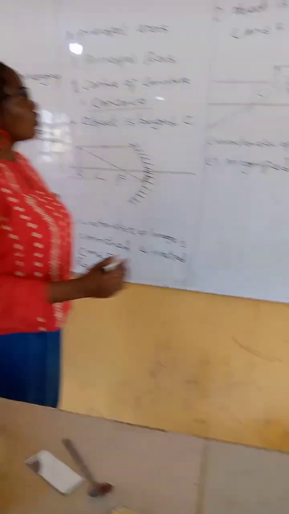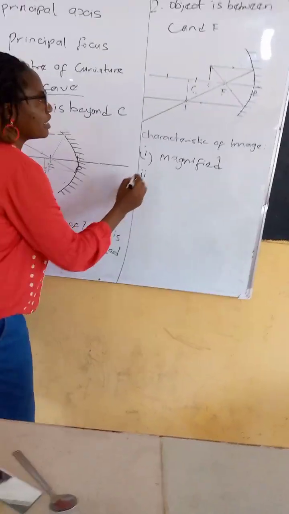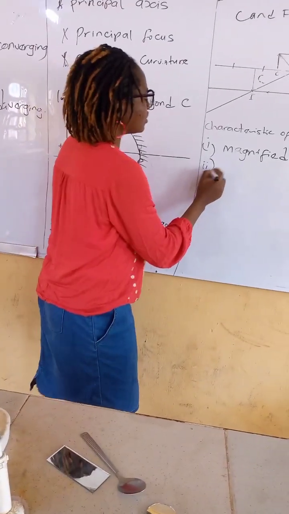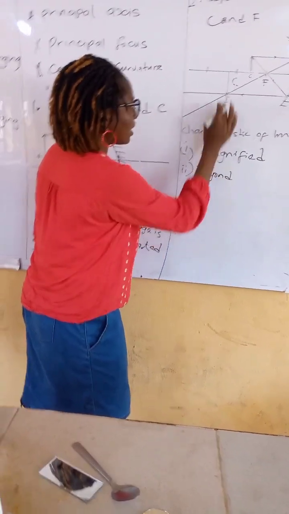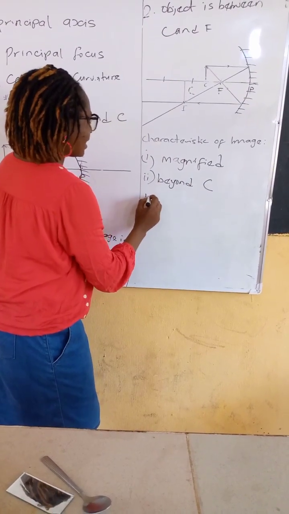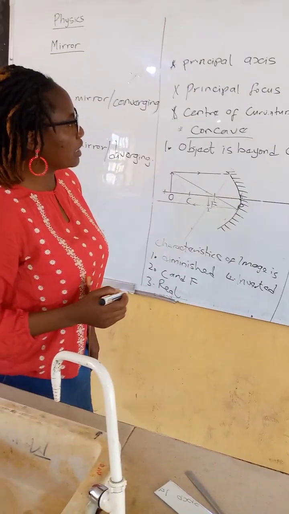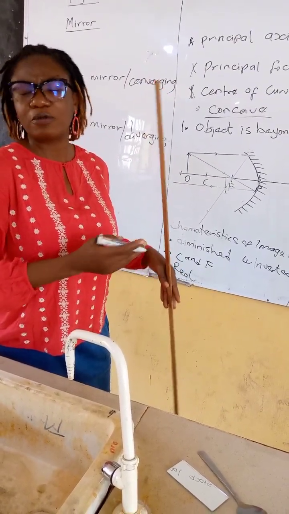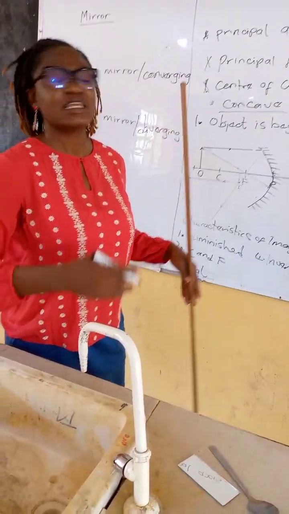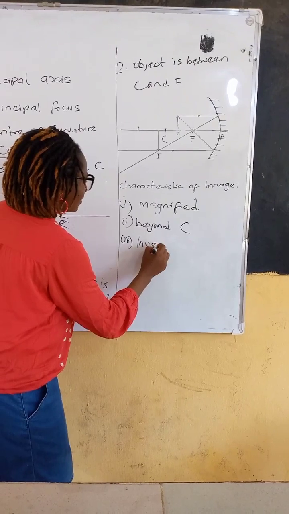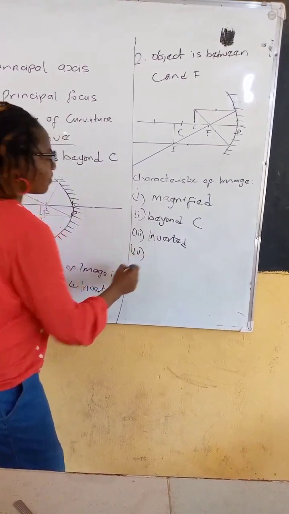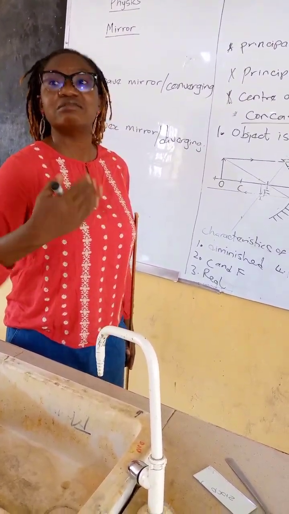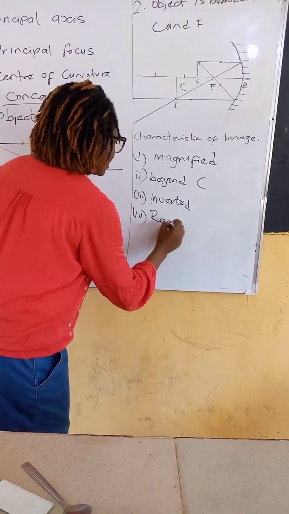Magnified. Okay? If you look at the image again, it forms at the back of C. So we say it is beyond C. Look, see it here. Another characteristic we need to look at: it is inverted again. You see it is upside down. So for physics we call it inverted. Then, of course, the fourth one, you see that it is in front of the mirror. So it is real. The image is real.